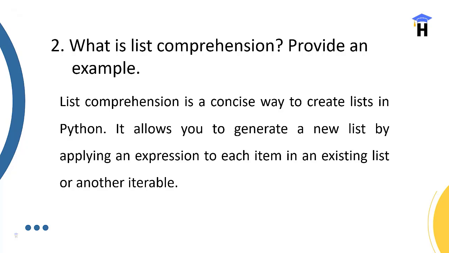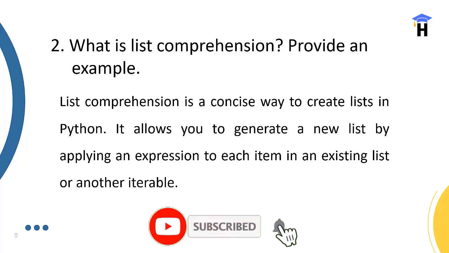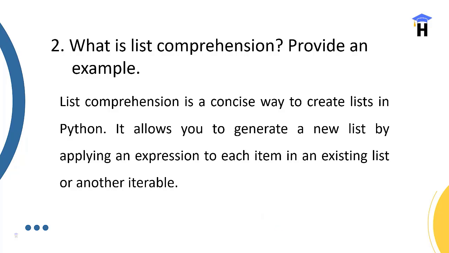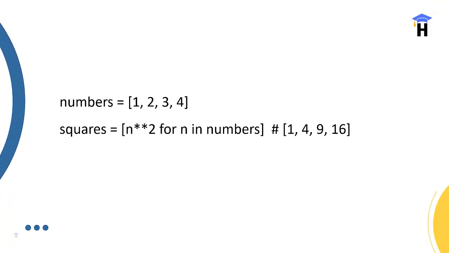And what is list comprehension? Here is an example. List comprehension is a concise way to create a list in Python. It allows you to generate a new list by applying an expression to each item in an existing list or another iterable. See here, numbers is a variable, and 1, 2, 3, 4 is the list of items assigned to the numbers variable. Squares is n to the power 2 for n in numbers, and the result we see is the new set of list items.